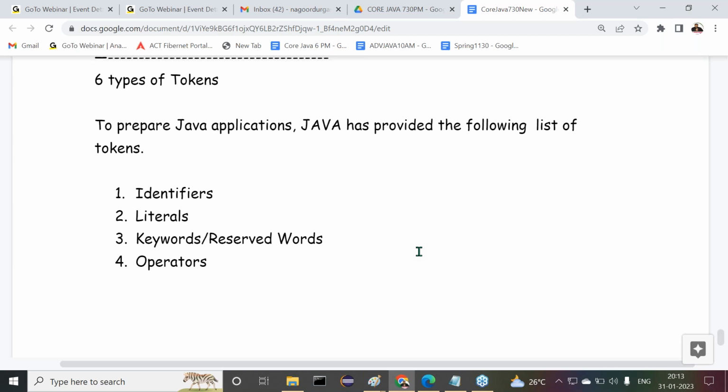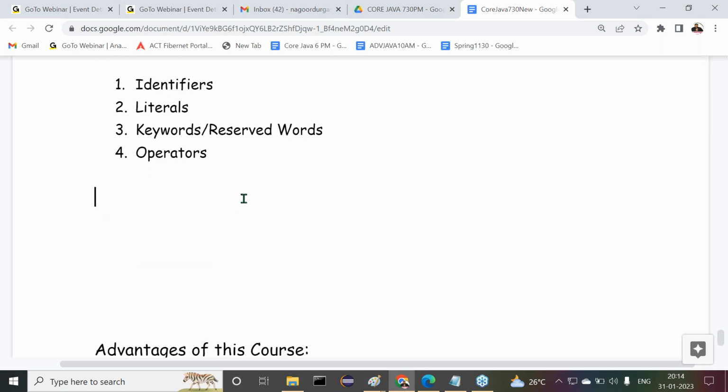But first we have to understand all these concepts. Clear or not? So these are the list of tokens which are available inside Java. Our responsibility is to understand each and everything clearly. Okay, fine. Now let us start with identifiers.